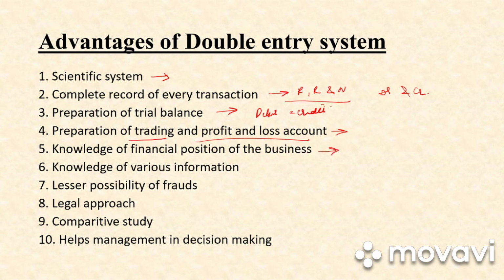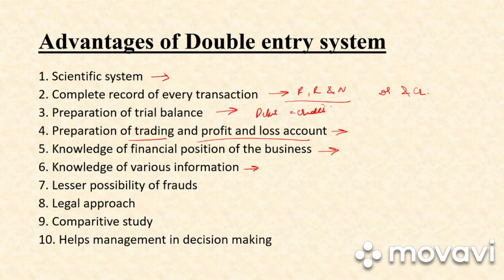Next we have knowledge of financial position of the business. So at the end of the year, the proprietor will know whether he has earned a profit or a loss because he is able to prepare his balance sheet and the trading and profit and loss account. तो इससे क्या होता है, उसको पता चल जाता है कि उसकी financial position क्या है, what are his expenses, what is his income, next year how he can increase the profit. All this is possible in case of double entry system.